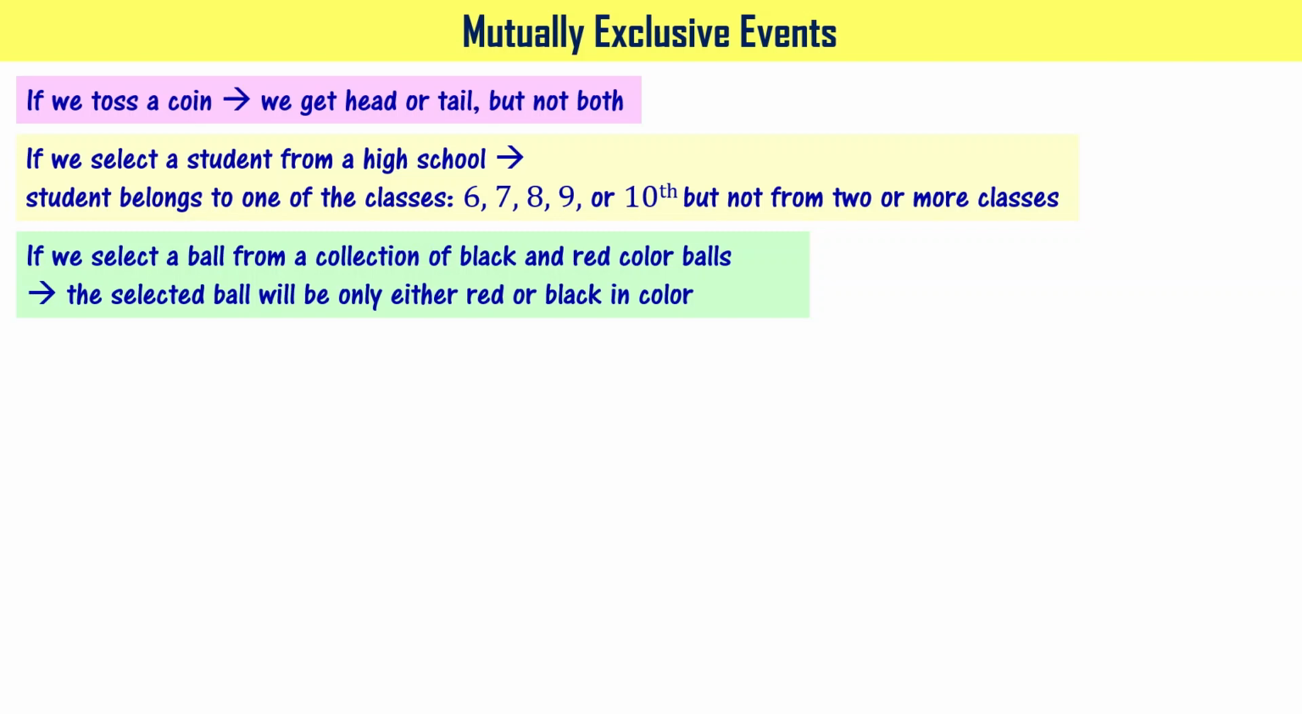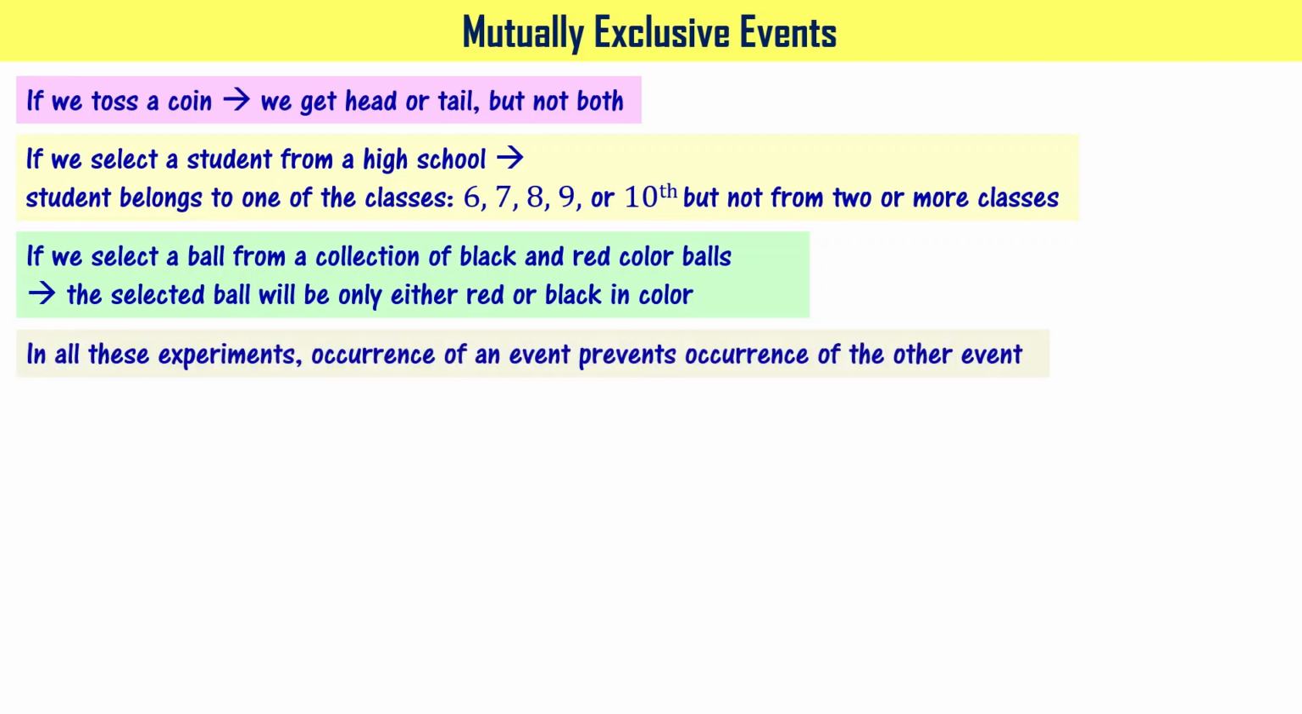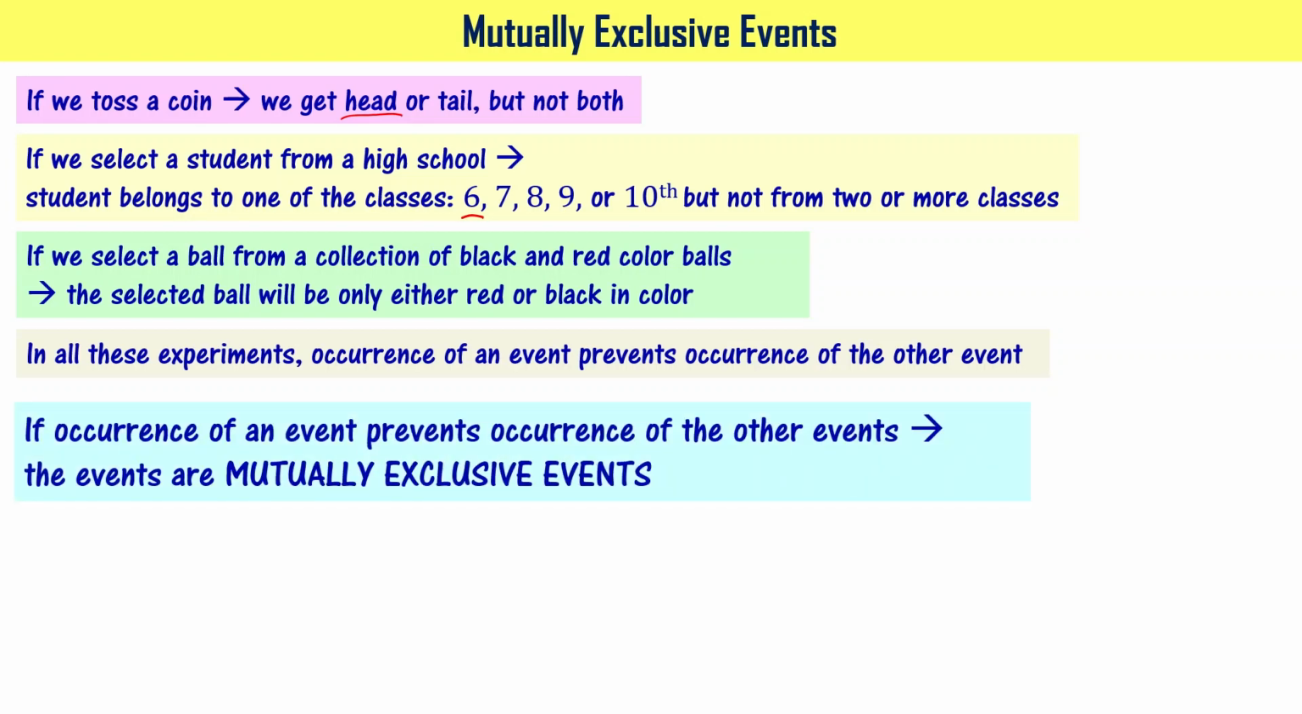When you observe all these three, what you could sense is that the occurrence of an event is preventing the occurrence of the other event. It means if head occurs when you toss a coin, the tail is not going to occur. When you select a student from 6th class, other classes are not occurring, right? Similarly, when you select a red color ball, black color ball is not occurring, right? If the occurrence of an event prevents the occurrence of other events, then the events are called mutually exclusive events.